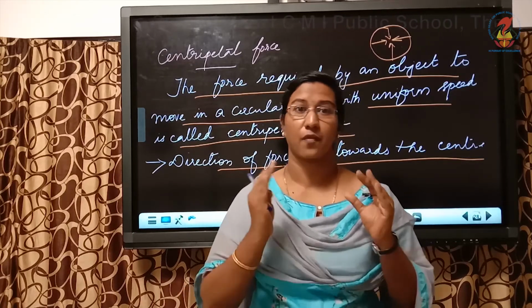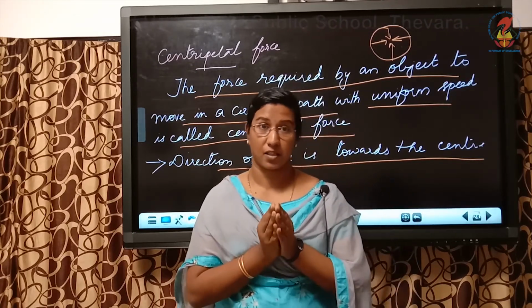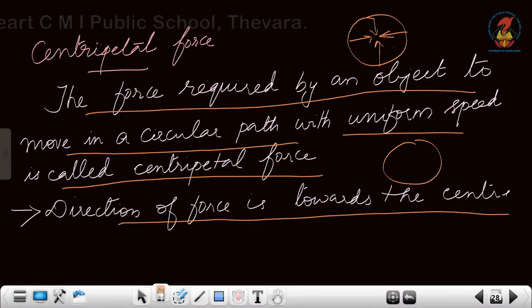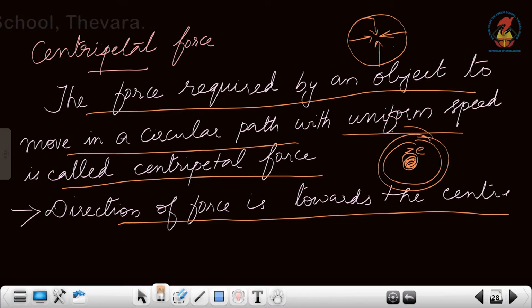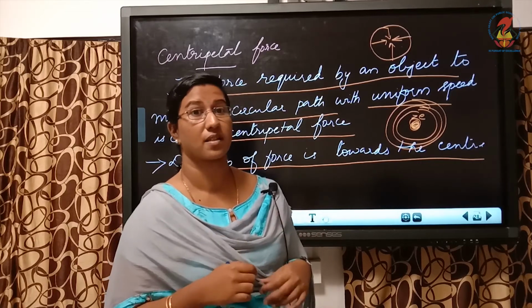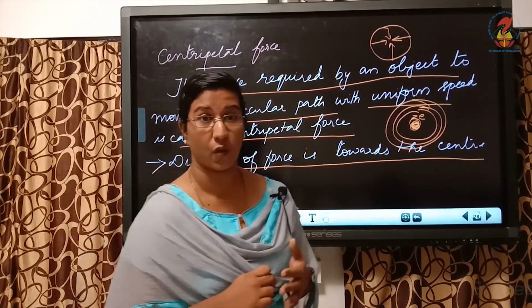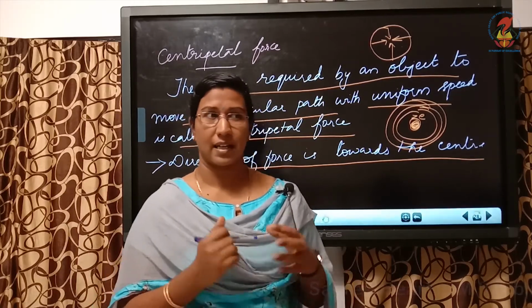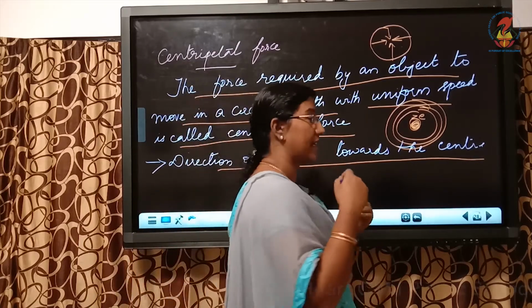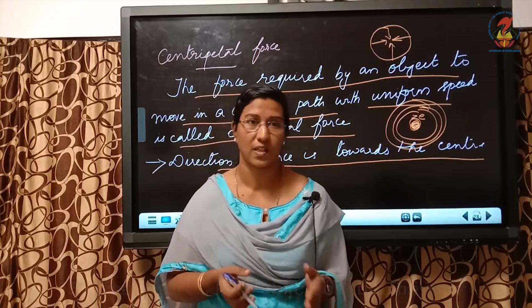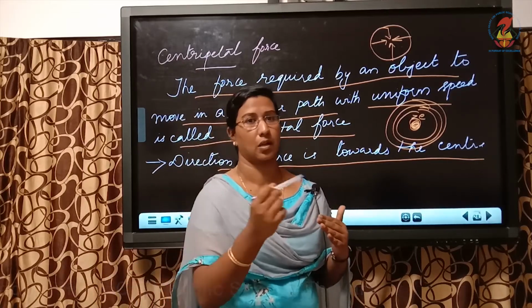Similarly, if you take the case of atoms, electrons revolve around the nucleus. If you take an atom, then we have the center, which is the nucleus having charge Ze, and the electrons will be revolving around it in fixed orbits. So, what is the factor which provides centripetal force here? The factor which provides centripetal force is the electrostatic force. What is electrostatic force? We will be studying it in 12th standard. It is actually the force between the negatively charged electron and the positively charged nucleus, which provides the centripetal force and makes the electron revolve in the circular path.